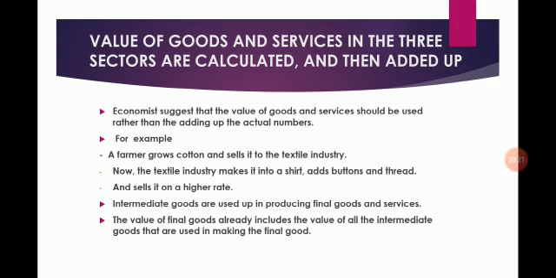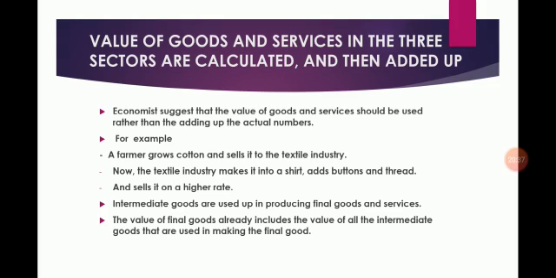Intermediate goods are used up in producing final goods and services. The value of final goods already includes the value of all the intermediate goods that are used in making the final good. Students, why are only final goods and services counted?